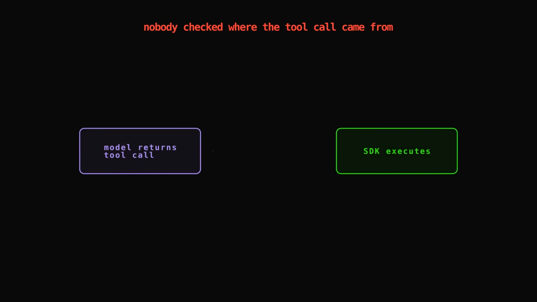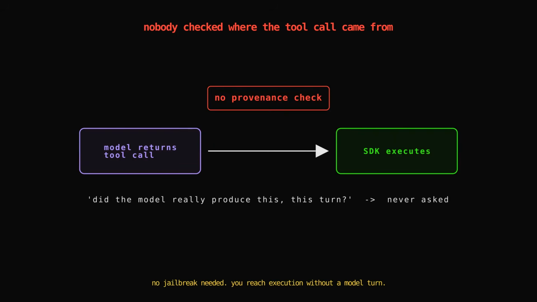And here's the flaw. Between the model returning a tool call and the runtime executing it, the vulnerable frameworks never verified where that tool call actually came from. The runtime just received something shaped like a model-generated tool call and treated it as authoritative. It didn't ask, did the model really produce this on this turn? It just saw the right shape and ran it. So an attacker doesn't need to persuade the model to break its rules, the classic jailbreak. They reach the execution path without a legitimate model turn at all. The forgery works because nothing was checking for authenticity in the first place.